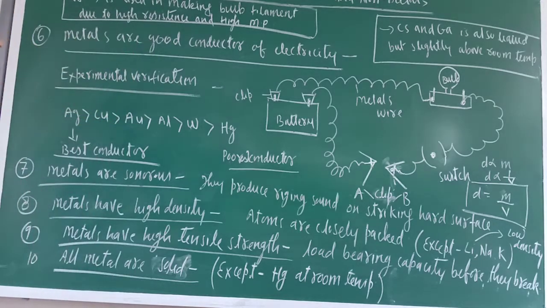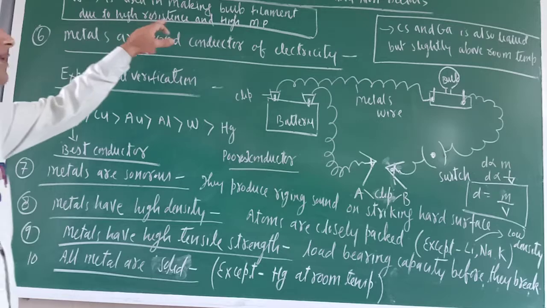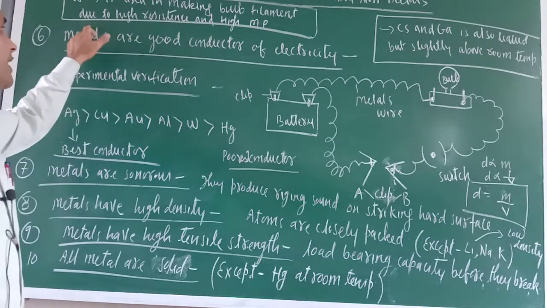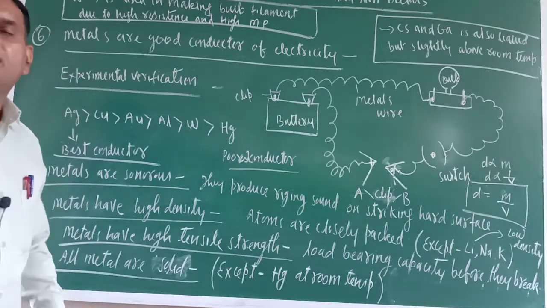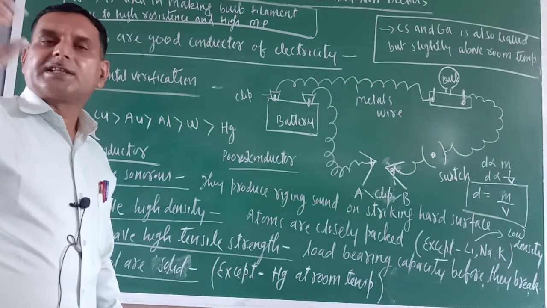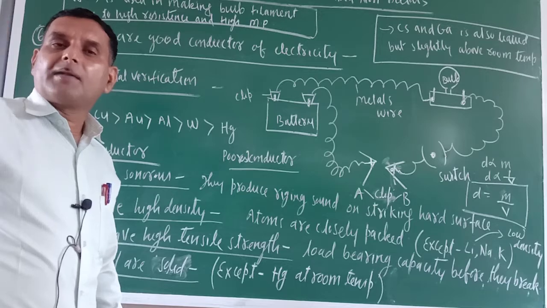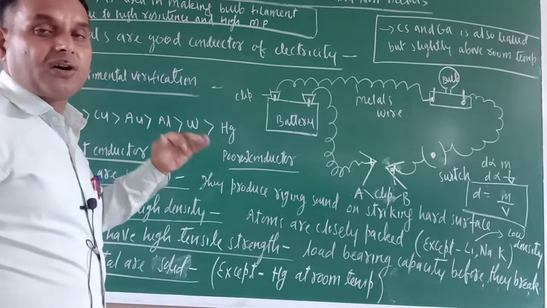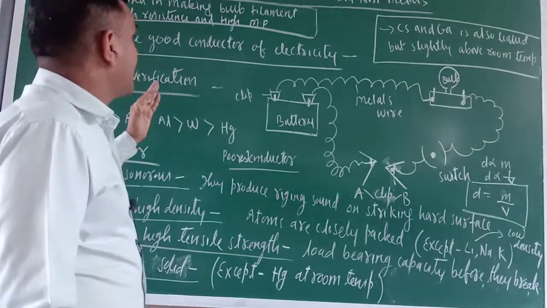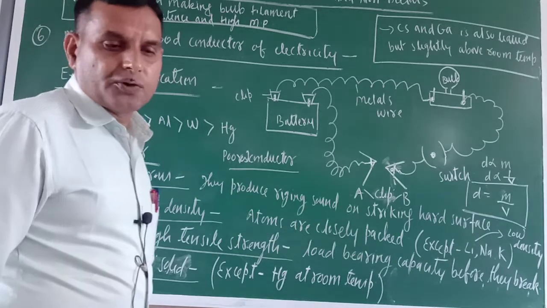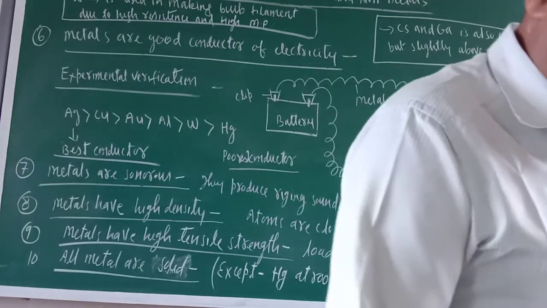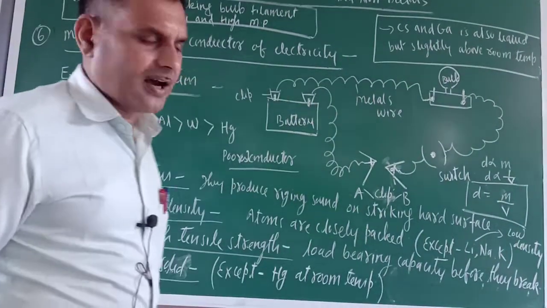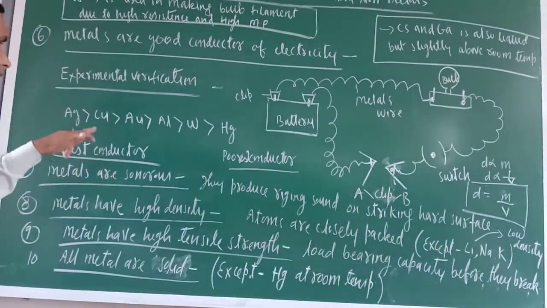Okay. Next, one more important thing is here. W is used in making bulb filaments due to high resistance and high melting point. W means tungsten. Its Latin name is wolfram. A bulb filament is made up of tungsten because its resistance is very high and its melting point is also very high. So in this way, I have completed all the physical properties of metals.